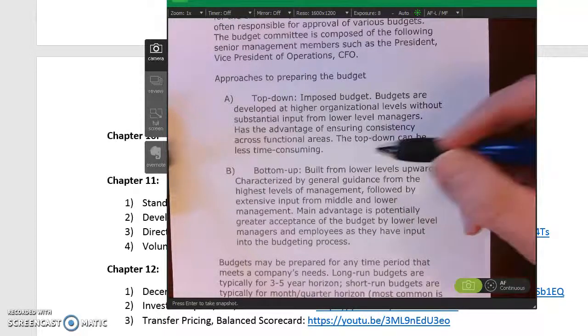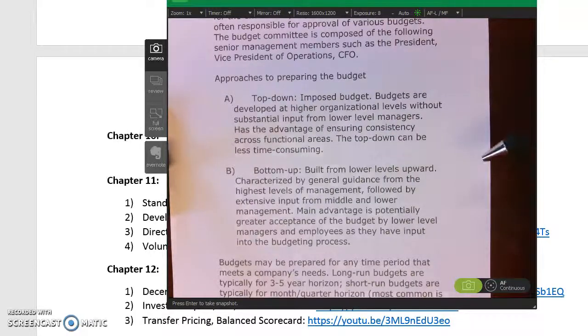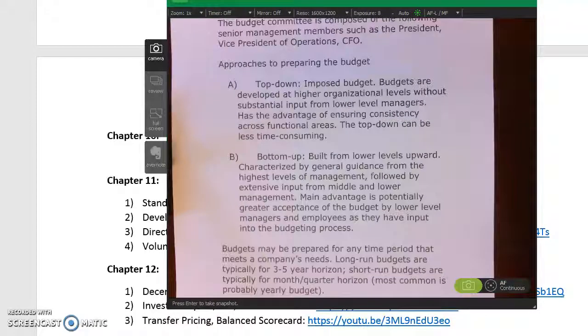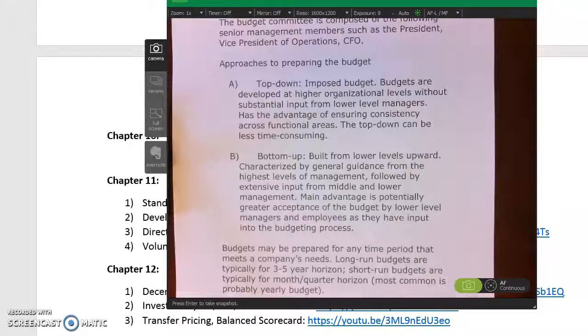Okay, and that's probably why I did not see that in my professional experience. I saw the top-down. You can prepare budgets for various time horizons. You can do them at 3 to 5 year time horizons. You can do short run. Okay. Most common that I dealt with was yearly.